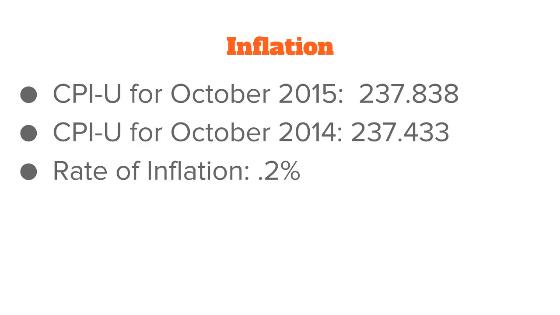So how much inflation has occurred in this 12-month time period? The CPI-U for October of 2015 was 237.838. The CPI in October of 2014 was 237.433. This means that the rate of inflation for this 12-month period is 0.2%.